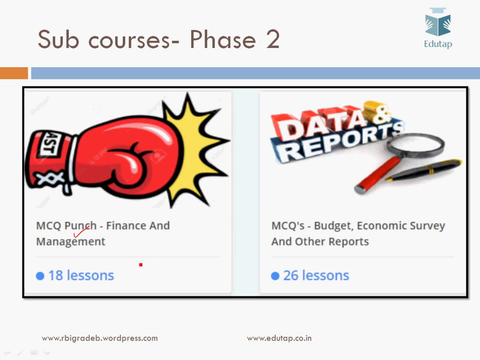There are a few topics in Finance and Management which are highly relevant and very important for the RBI Grade B examination. If we go by the last year or last 2 years papers, we can easily identify that these topics are very relevant. So we are giving you additional MCQs on those topics. As far as ESI is concerned, since most of the questions are asked from current affairs, we are covering the budget, the Economic Survey, the Monthly Policy Review, government schemes and all through MCQs. So this course on data and reports will contain MCQs on budget, survey, monthly policy review, government schemes and India Yearbook.